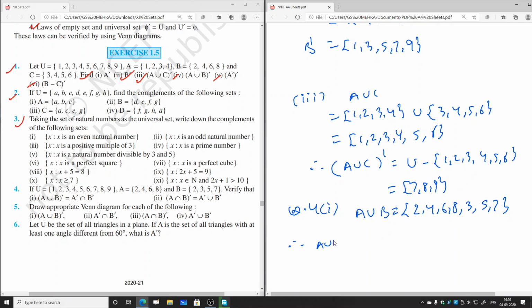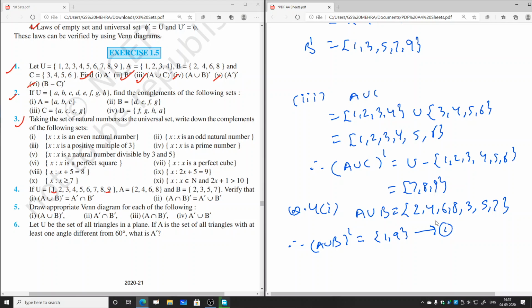Therefore, A union B whole complement equal to, from the set U we will remove these elements as 2, 4, 6, 8, 3, 5, 7. So we can see that only 1 is there and 9 is there, which is not in the union of A and B. So we will write A union B whole complement as the set containing 1, 9.